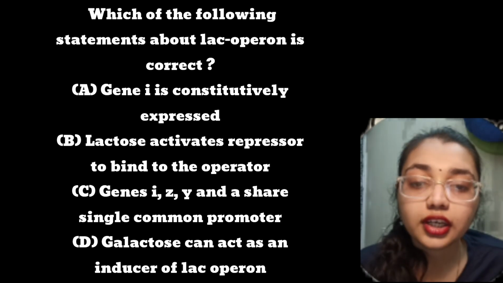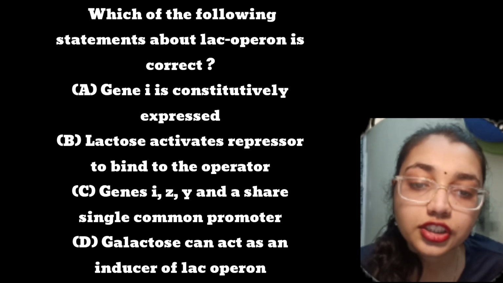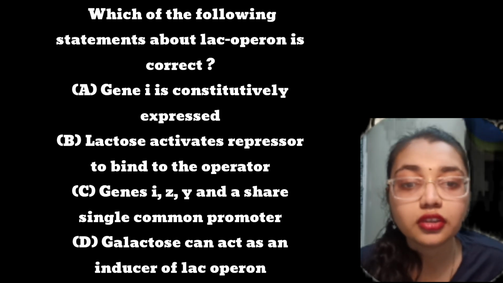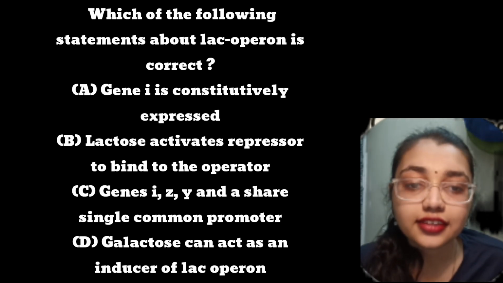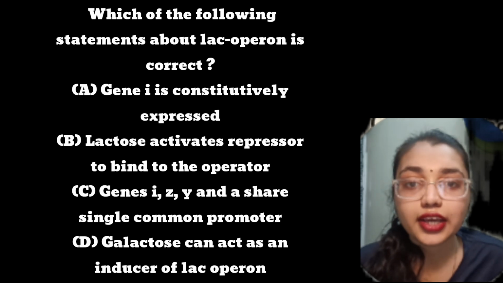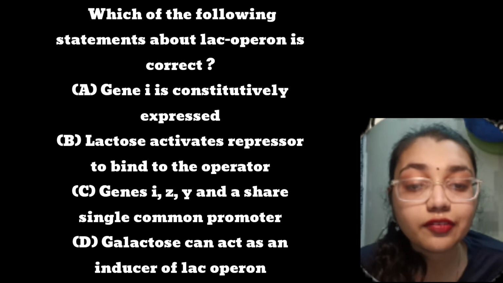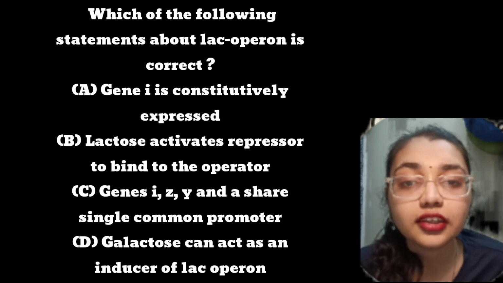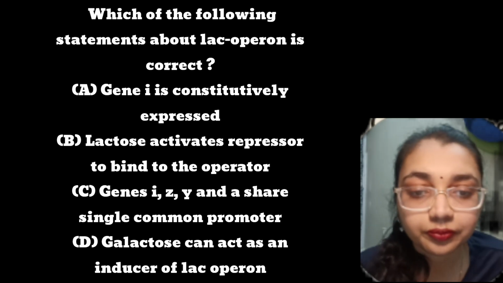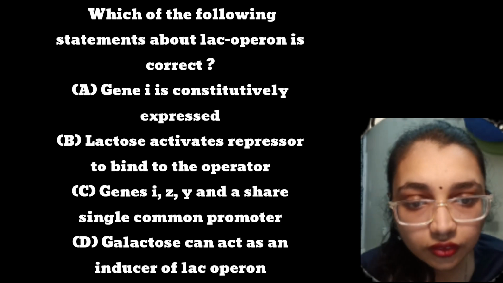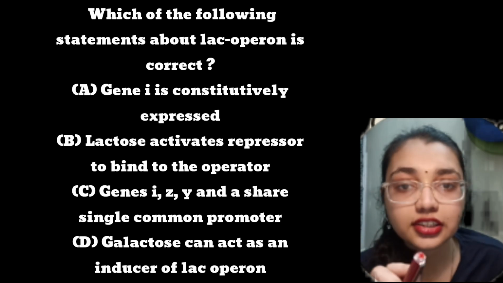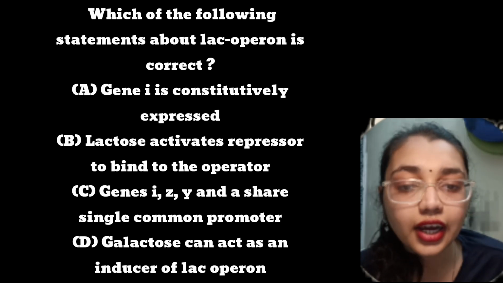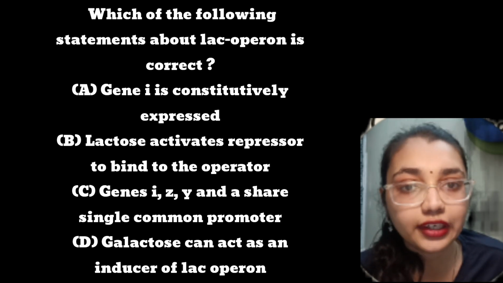Then option C: the I gene, that is the regulator gene, has its own independent promoter and it is transcribed separately. The structural genes Z, Y and A share a single promoter, and they do not share one common promoter with the I gene. So statement C is also incorrect.